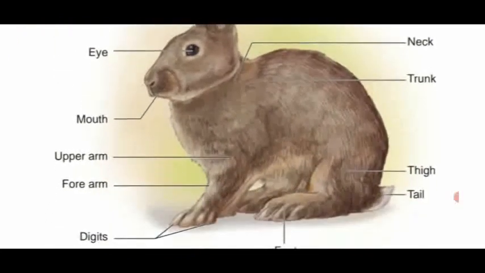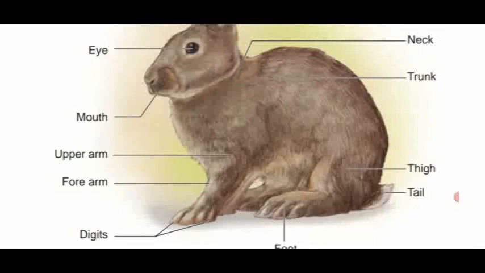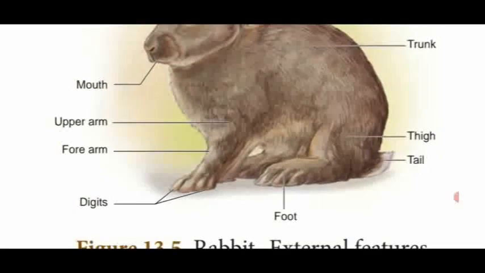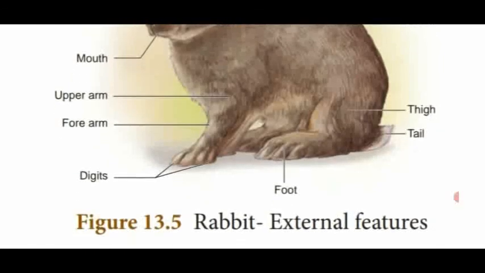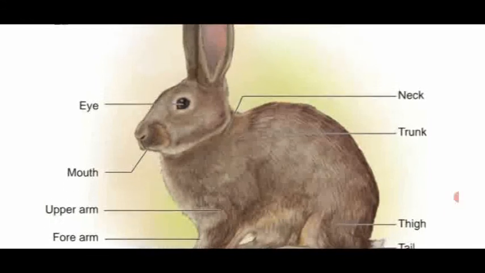Then the ventral view of the male and female rabbit shows the different organs. In female, a small slit is present, called the vulva. In male, there is a minute opening called the penis to pass out the urine.